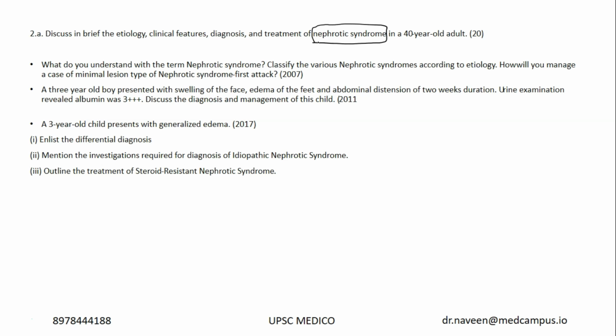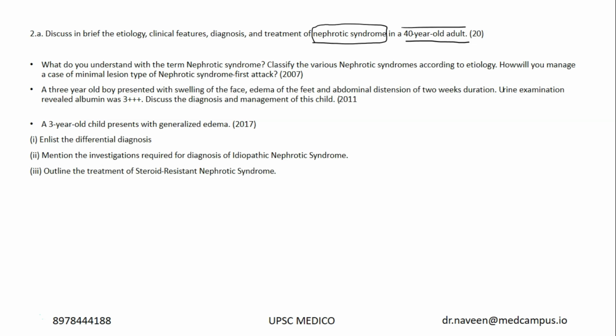It's very easy for just passed out MBBS student to understand how nephrotic syndrome is dealt. Okay, it is even important during our MBBS also. Etiology, clinical features, diagnosis and treatment of nephrotic syndrome in a 40-year-old. See, the causes of nephrotic syndrome are different in a young patient. In a young patient, most probably it is minimal change disease, but in age-old patients, it can be something else. It can be membranous glomerulopathy, right? It can be focal segmental. So you have to be very careful in this aspect of the diagnosis part.